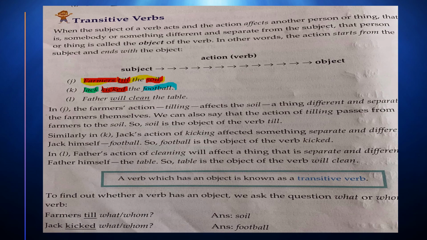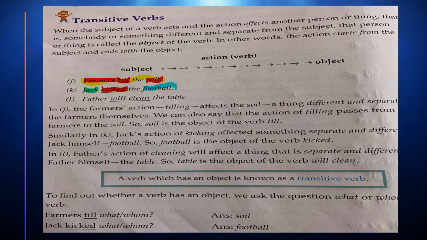In transitive sentences, we are not talking about ourselves or himself or herself. They are giving information about another, meaning a separate person or separate thing. Okay, so the football is the object, and the verb is kicked. Am I clear?